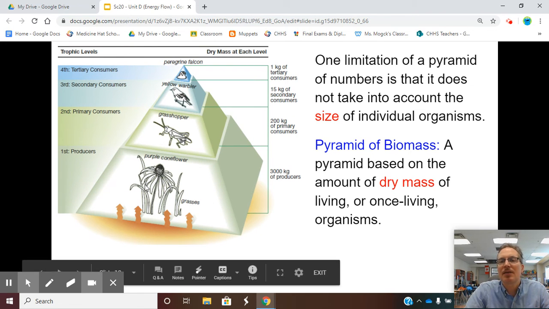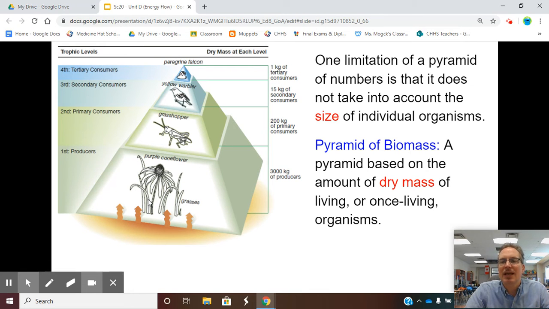There is a limit, though, to these pyramids of numbers, and that is because they don't take into account the size of individual organisms. So we have a third pyramid that takes into account size of organisms, and that is the pyramid of biomass. Biomass is based on the amount of dry mass of living or once living organisms. So if we were to dry out an animal, when it decays, and take all of its dry mass, its bones, and weigh it, we would see that, notice again, we dry out grass,